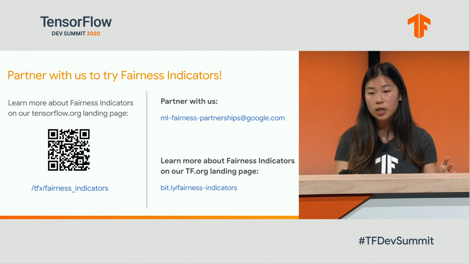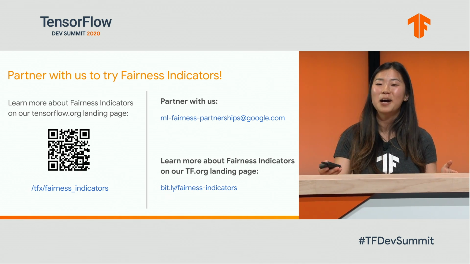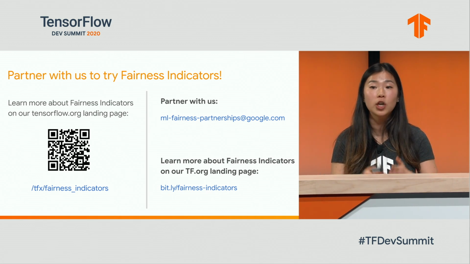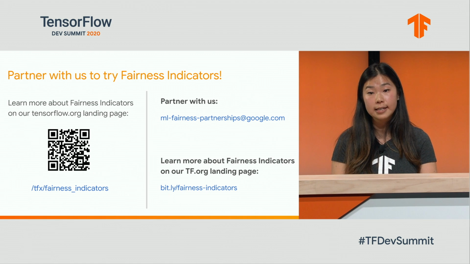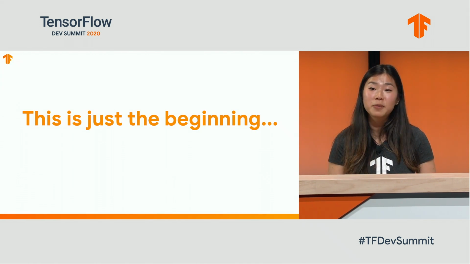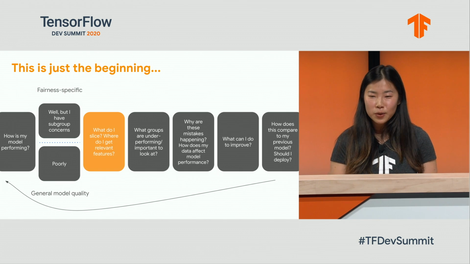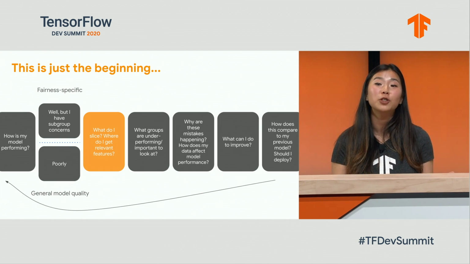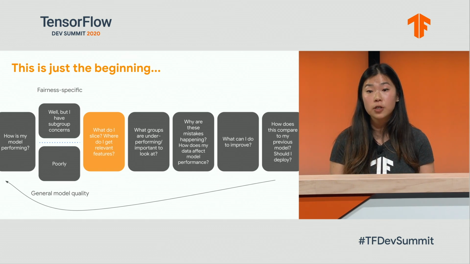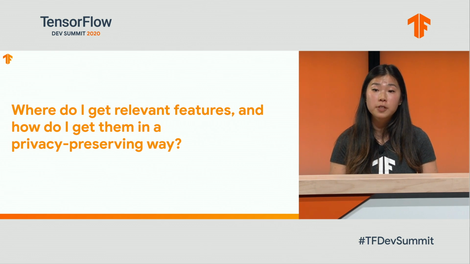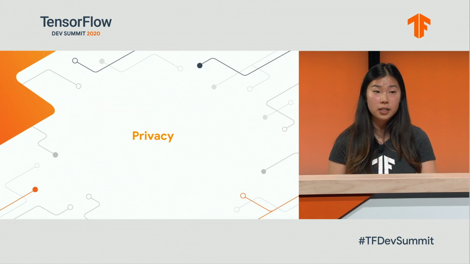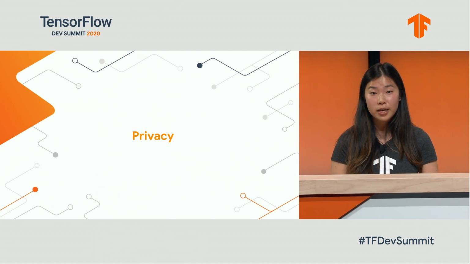Learn more about Fairness Indicators here at our TensorFlow.org landing page. Email us if you have any questions, and the bit.ly link is actually our GitHub page and not our tf.org landing page, but check it out if you're interested in our code or case studies. This is just the beginning. There are a lot of unanswered questions. For example, we didn't quite address where do I get relevant features from if I want to slice my data by those features, and how do I get them in a privacy-preserving way? I'm going to pass it on to Miguel to discuss privacy tooling in TensorFlow in more detail.